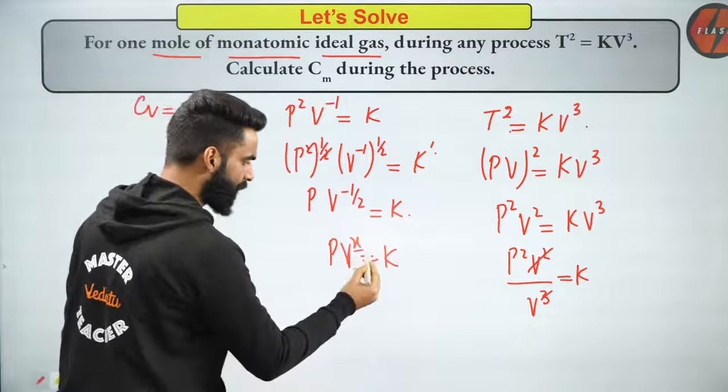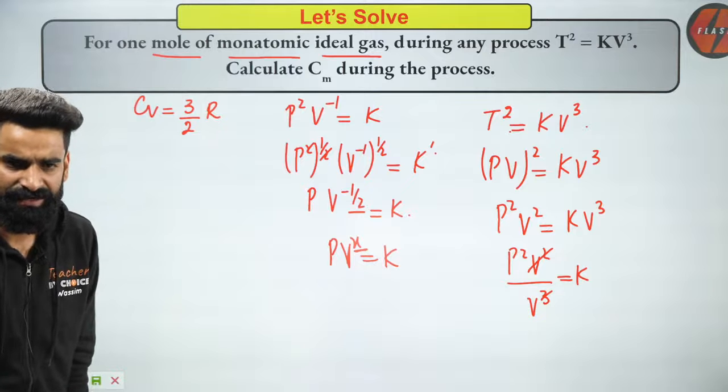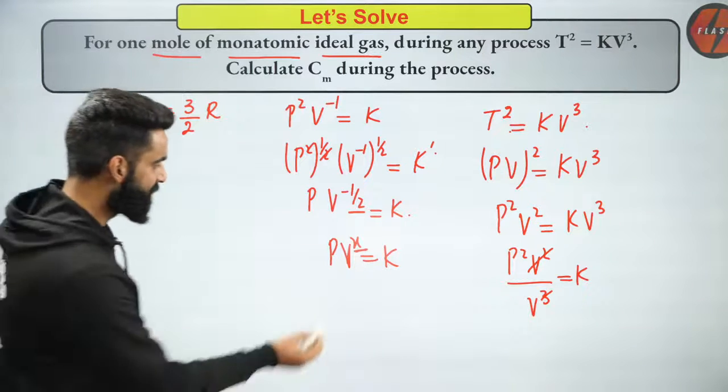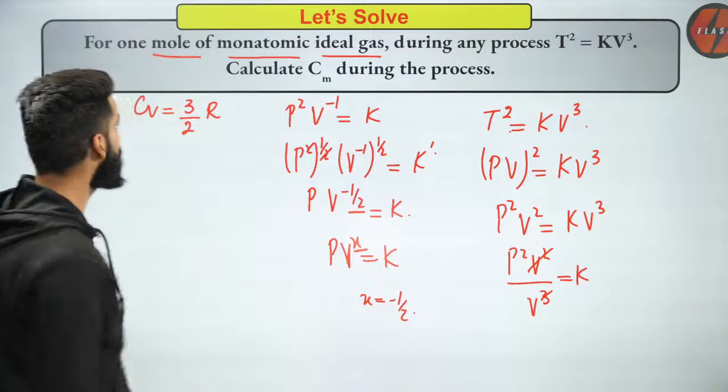So what I got to know? I got to know the value of X is equal to minus 1 by 2. The equation is done and dusted. X value I got to know as minus 1 by 2.